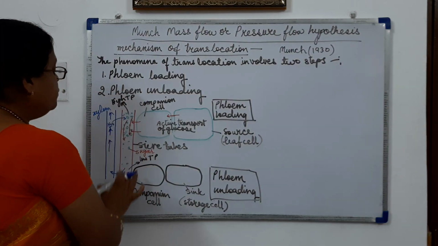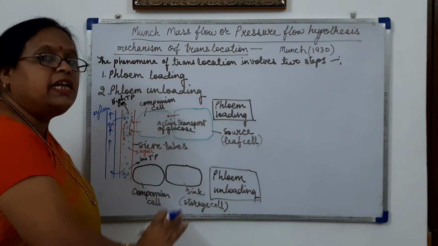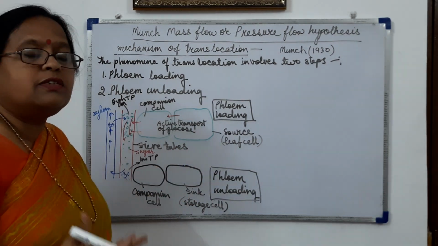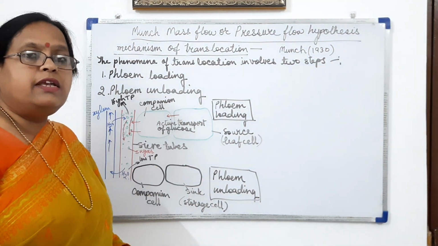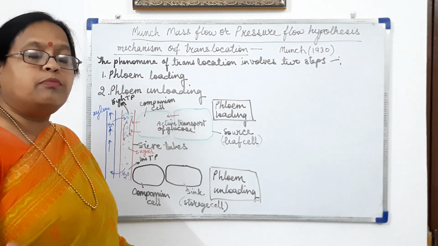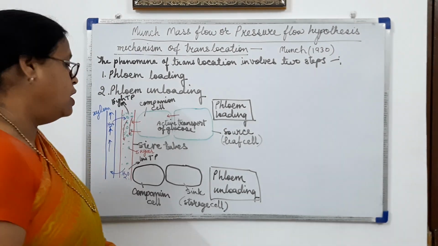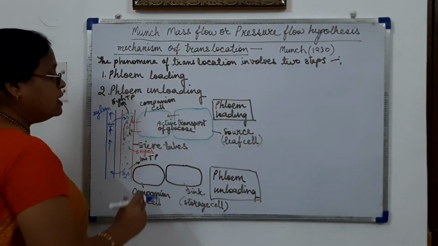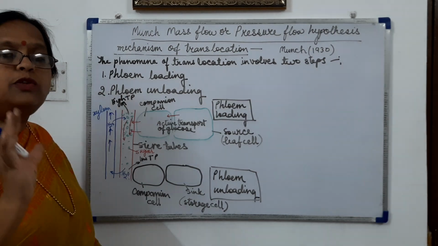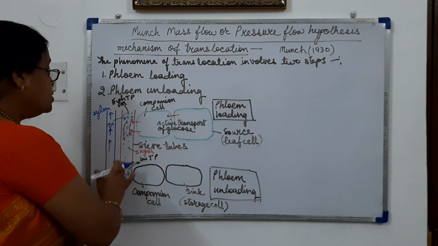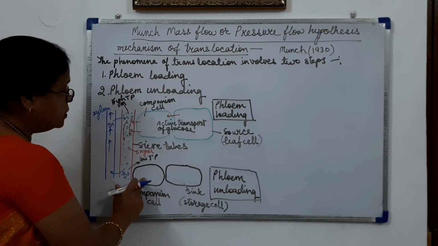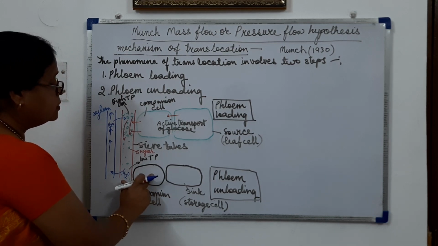So this was the phloem coming from the leaf down into the sink region. The sink can be any young leaf, young fruit, young bud, flower, etc. When the phloem reaches the sink region, the pressure is low, so the food moves down and enters into the companion cell.